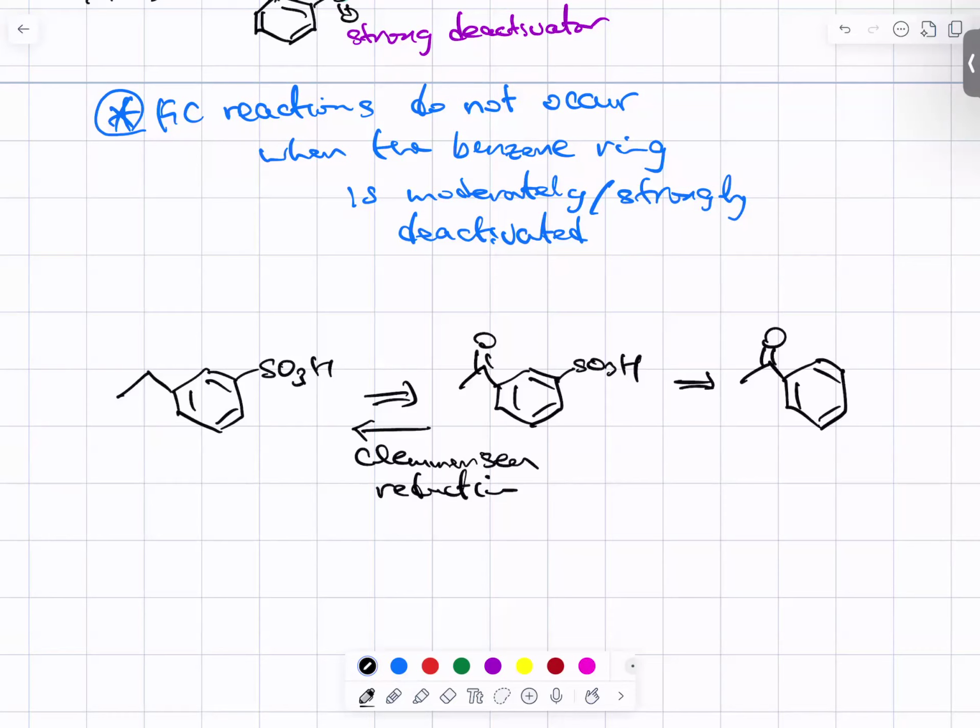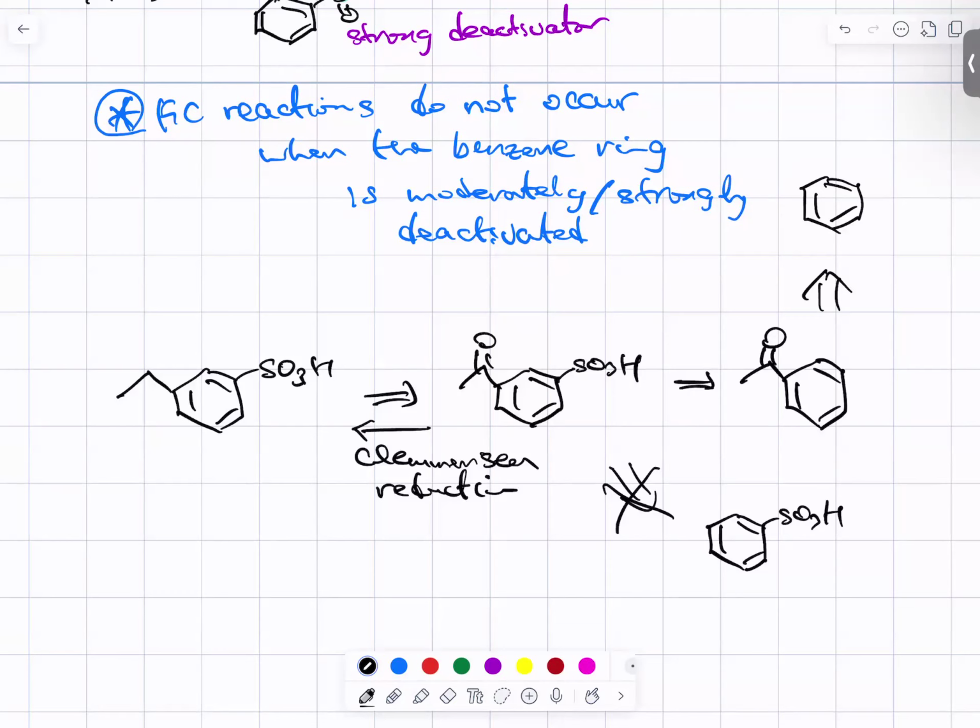The acyl group, this carbonyl group right at the benzene ring, is a moderate deactivator. The sulfonyl group is a strong deactivator, and acylation cannot occur. So we cannot achieve the forward reaction if we have the sulfonyl group first. So this one doesn't work. Then we have an idea now. We can go one step back, and here we have now from the benzene. So this is the way.